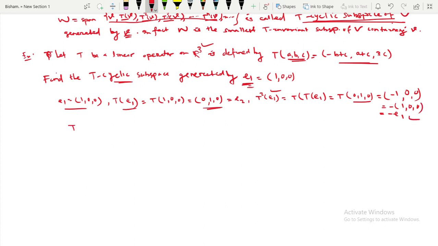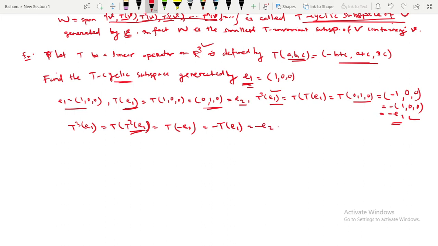Similarly, if you find T cubed of E1, that is the transformation T cubed of E1, and T squared of E1 is this one. That means in place of T squared of E1, I will put minus E1. Taking the minus common, T of E1 is E2, that means you will get minus E2.